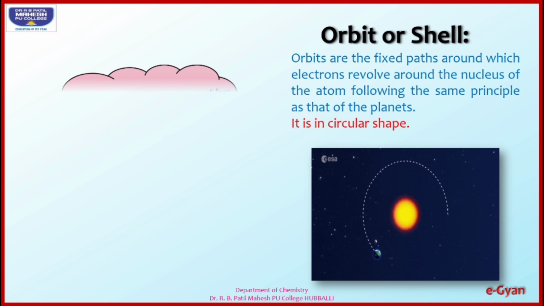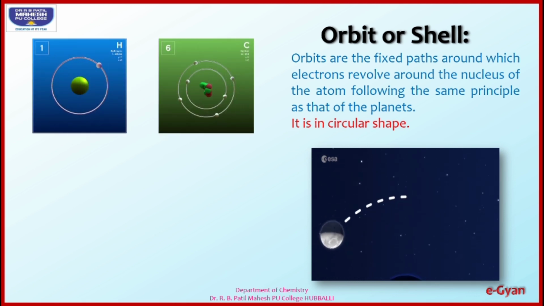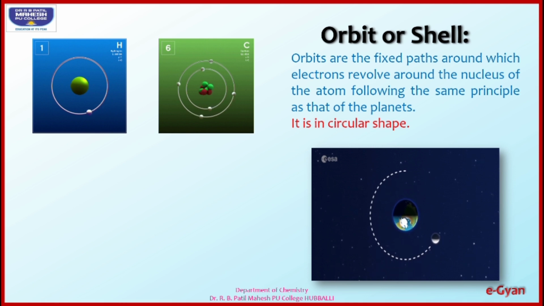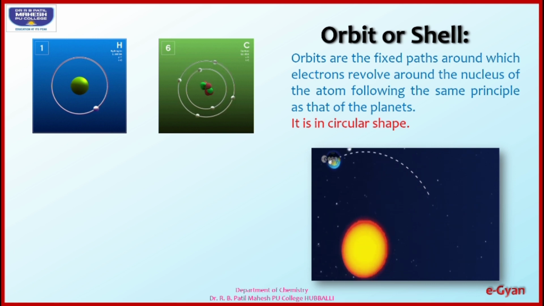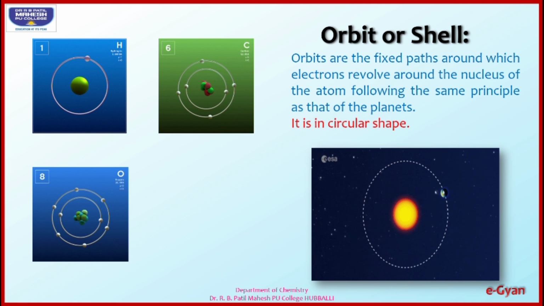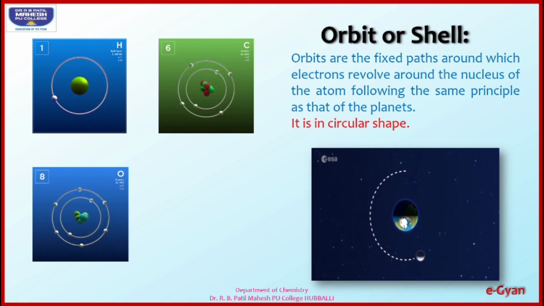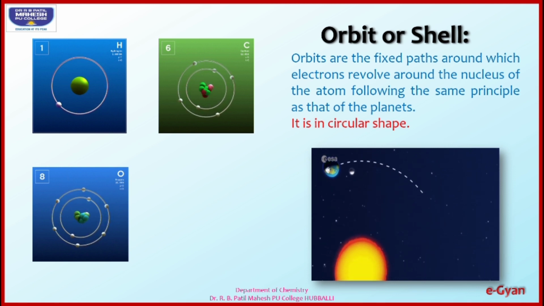We understand this with an example. Hydrogen, which has one electron, revolves around the nucleus in the first cell. Carbon, which has a total of 6 electrons, has 2 in the first cell or K cell, and the remaining 4 in the second cell. Third one, oxygen, which has a total of 8 electrons, 2 revolve in the inner cell and the remaining 6 revolve in the second cell.